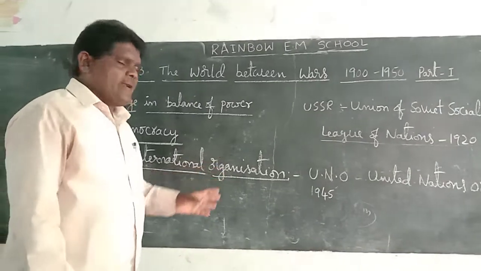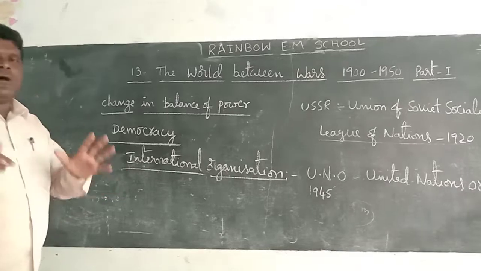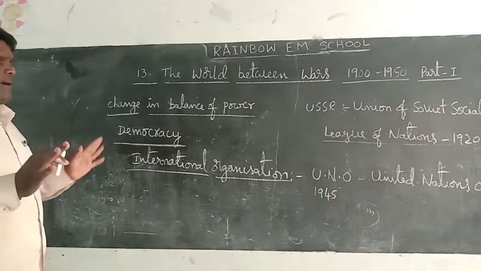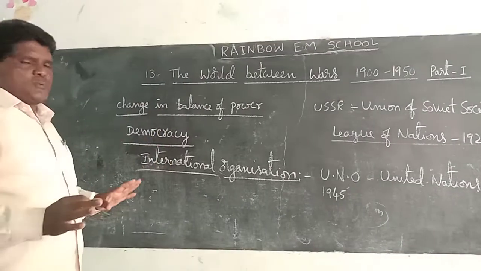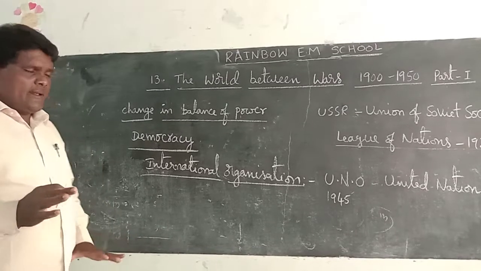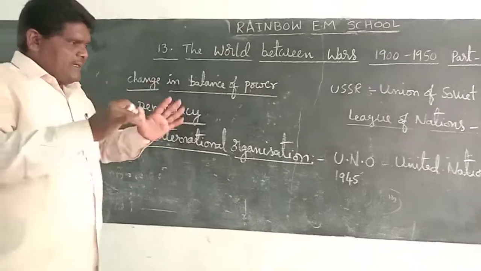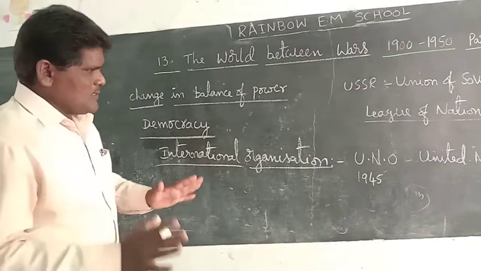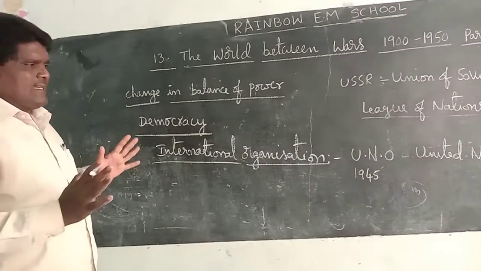The UNO's main motto follows four principles. The first principle is to maintain world peace, I mean, to prevent war. The first main principle is world peace, maintaining peace in the world.